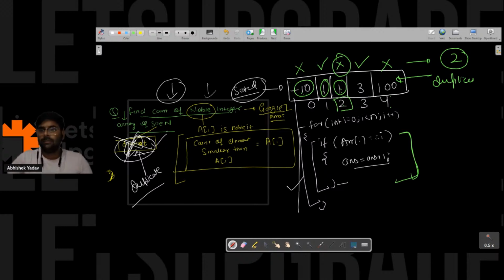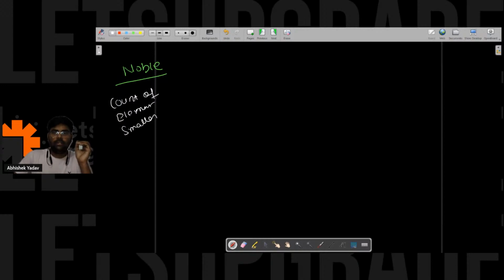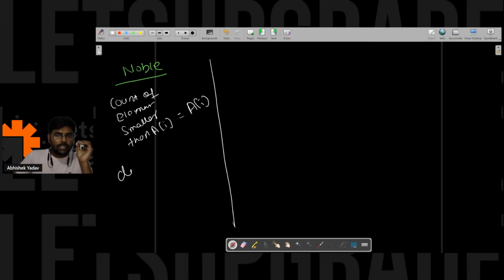Okay, let's try to observe something. So this time everyone is clear what a noble integer is. Noble integers are integers where the count of elements smaller than ai is equal to ai. The second part is that this time duplicates are also present.